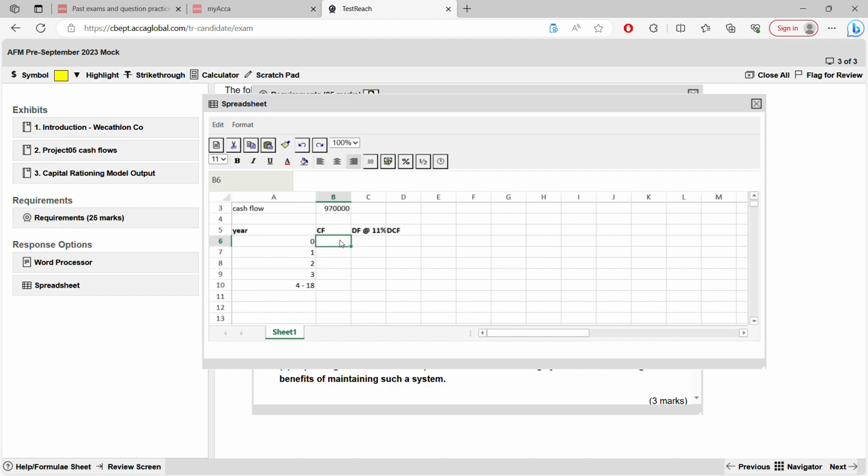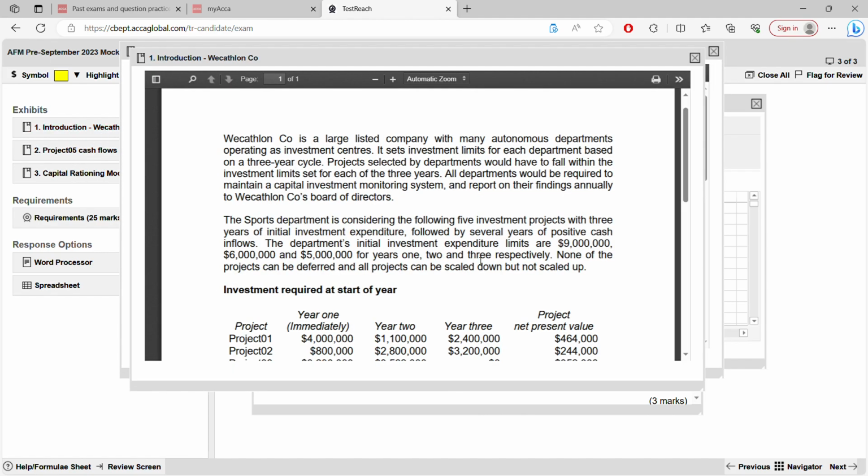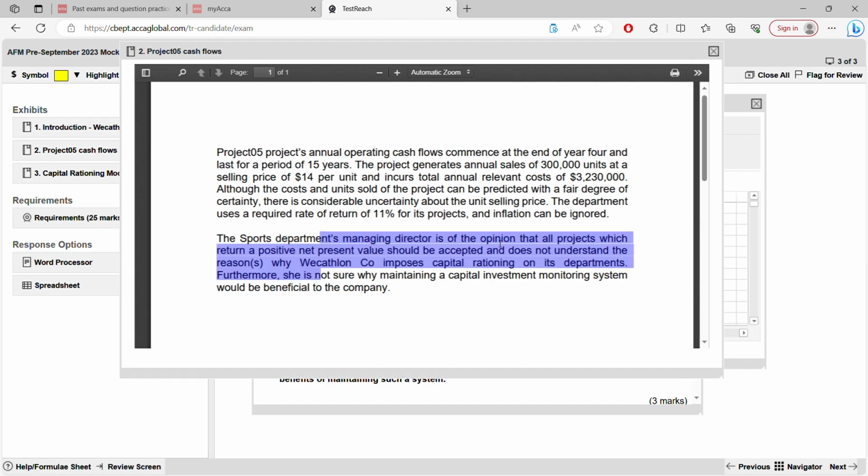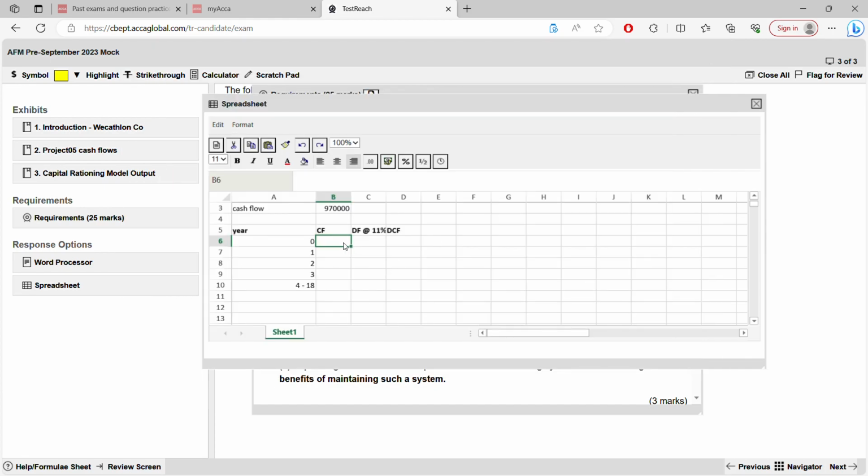Okay. Now cash flow. Discounting factor. So you have to open this. So here you can see it is 2.5 million, 1.2, and then 1.4. These are investments, so it will be in a negative figure. Okay, this will be minus. I'm going to expand this little bit.